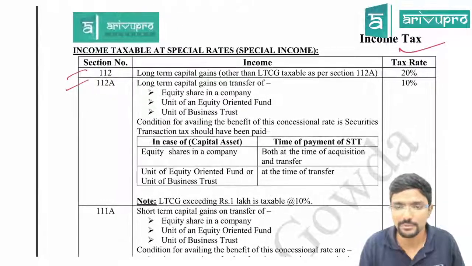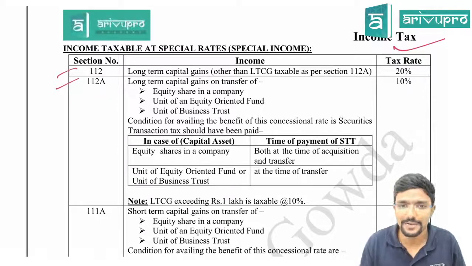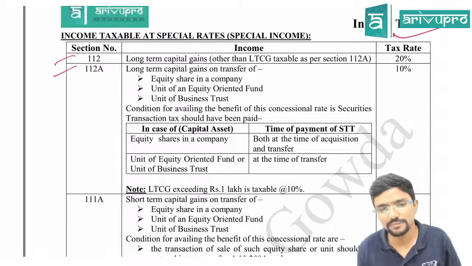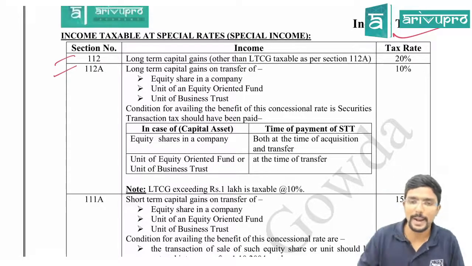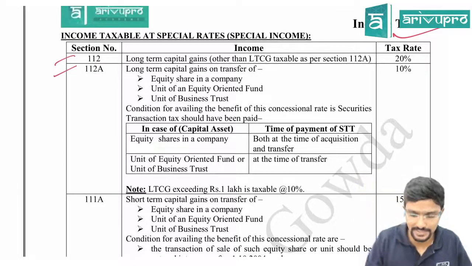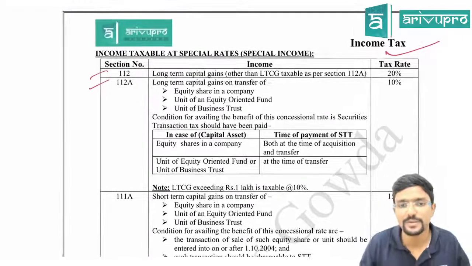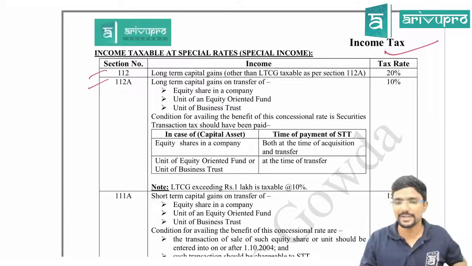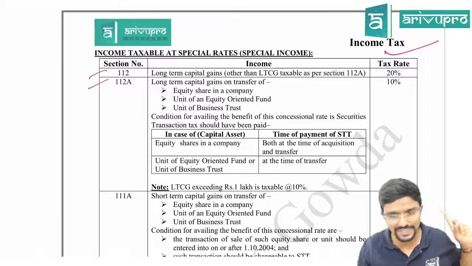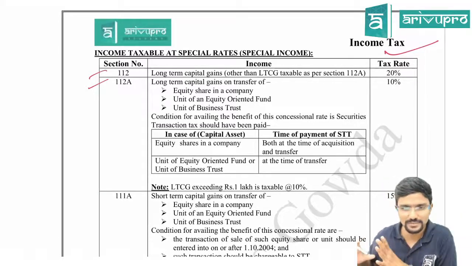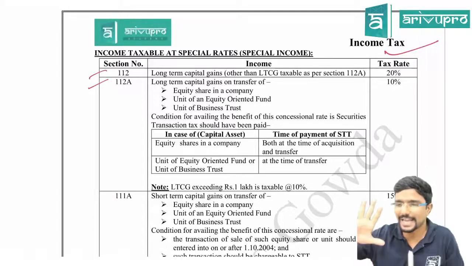So we will see one by one. First I will tell 112A, then we will go to 111A. First, long-term capital gain. Sir, first I am discussing 112. One by one we will go. Section 112: if you have any long-term capital gain. Sir, what is long-term capital gain and all, we will discuss in the capital gains chapter. So see guys, we are now bothered about only tax rates.